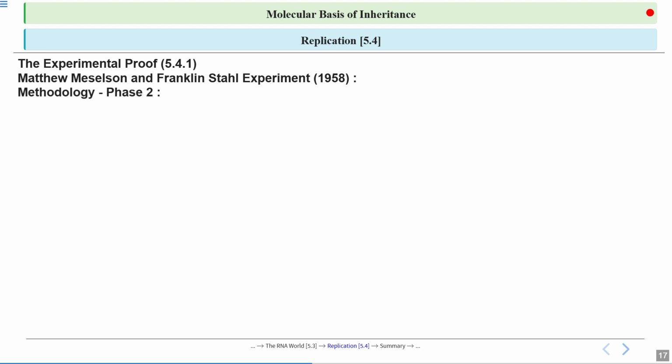This was phase 1. In phase 1, what did they do? They cultured E. coli for a very long time in a medium where there is the presence of the heavy isotope of nitrogen, that is 15N. And what will be the result of that? The result will be that its DNA is now fully incorporated with this heavy isotope of nitrogen. The importance of this is that, based on the density gradient, they can separate this labeled DNA from the normal DNA. So now let's see what happened then.